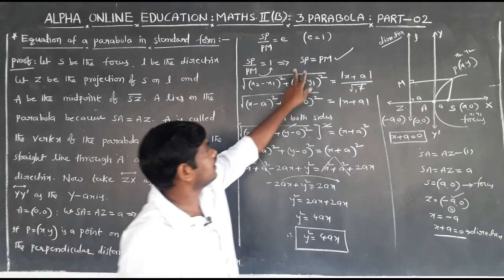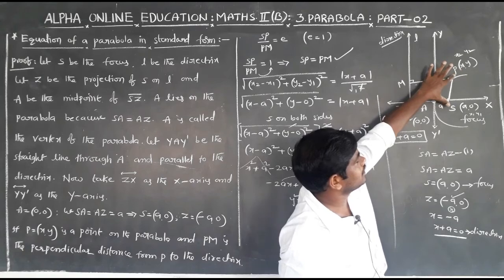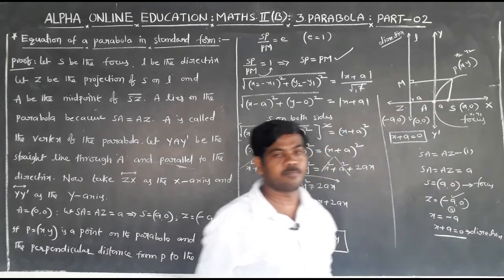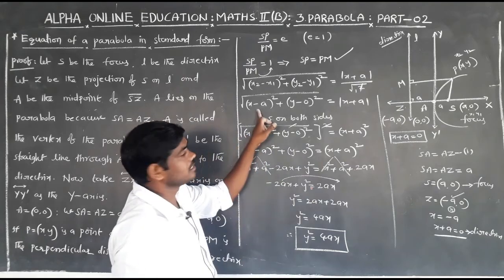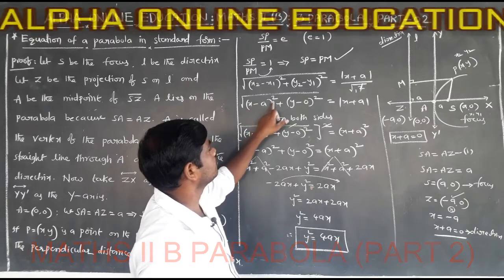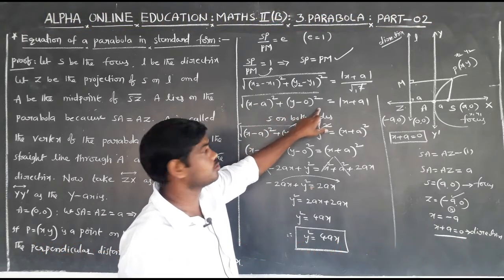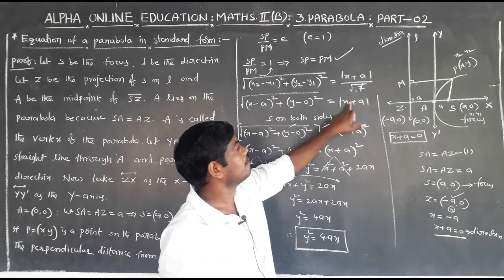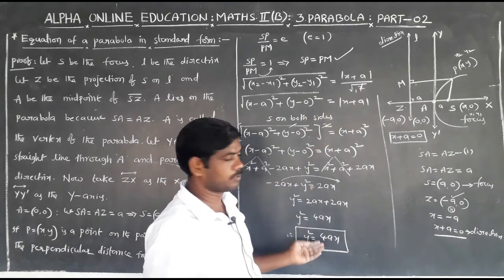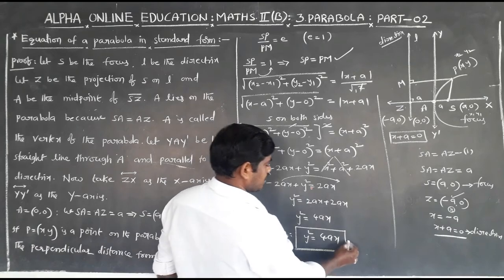SP means the distance between the two points S and P, and PM means the perpendicular distance from P to the directrix. This is the distance between the two points, the square root of (x minus a) whole square plus (y minus 0) whole square. Here mod of (x plus a) is the perpendicular distance. Again simplifying, this is the process.